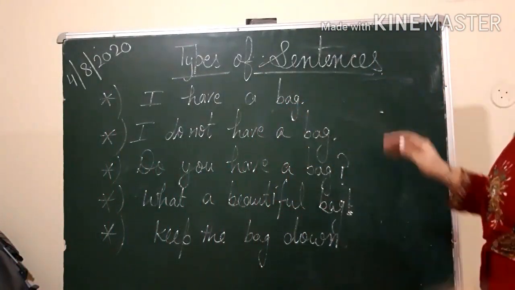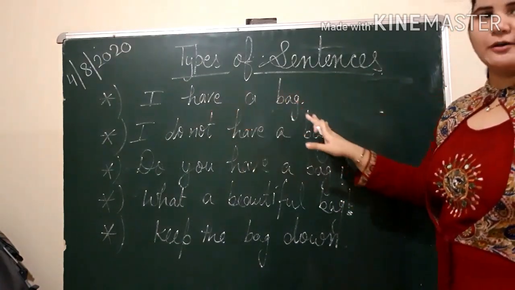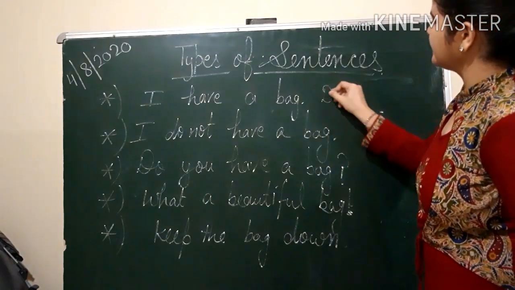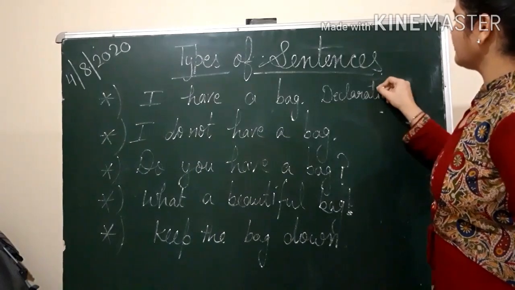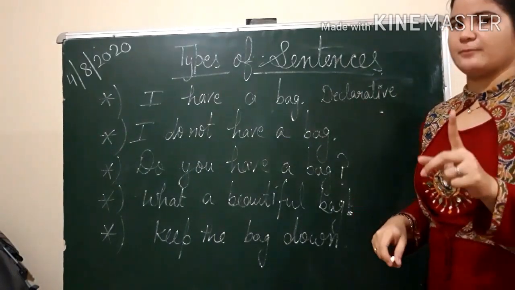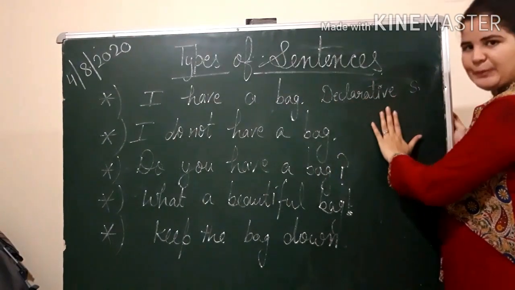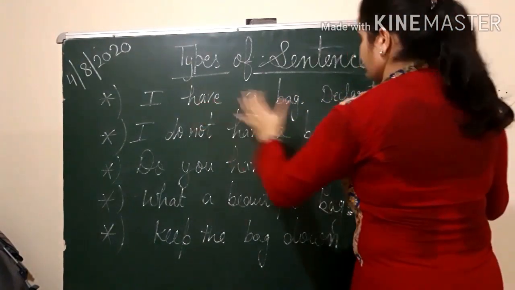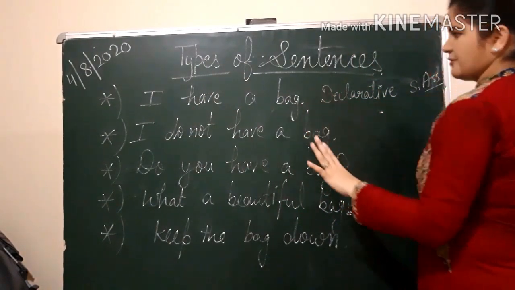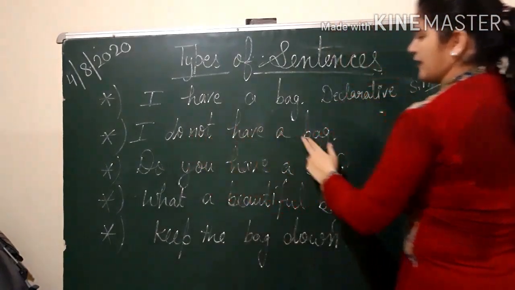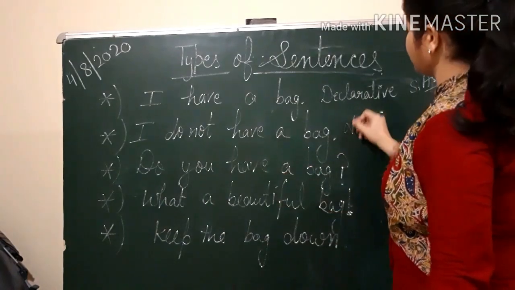If you declare something in a sentence, sorry I'm spitting too much. I have a dog, मैं कुछ डिक्लेयर कर रही हूँ, that is a declarative sentence. You can refer to your books please, हमेशा बुक को रेफर करेंगे, बुक्स अपने पास रखेंगे खोलकर. Declarative sentences, and we can say statement, and plus this is a positive sentence, so assertive भी बोल सकते हैं इसको. Now मैंने इसमें दोनों टाइप्स डिफाइन करने के लिए I have also written I do not have a bag. उसी स्टेटमेंट में मैंने नेगेटिव एलिमेंट ऐड किया है, that is a negative sentence.